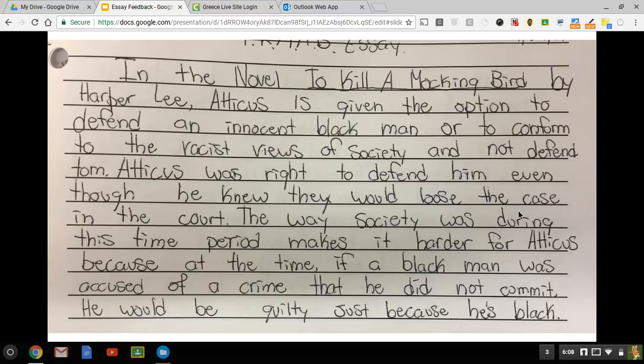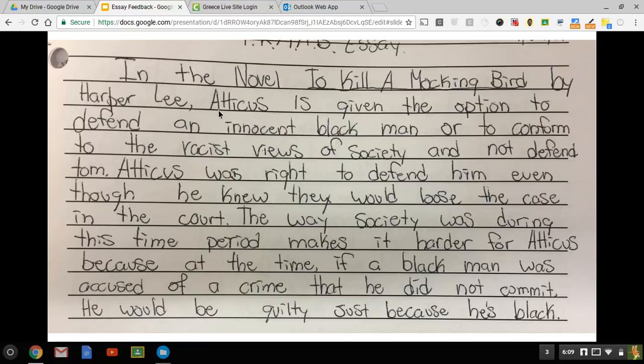The way society was during this time period makes it harder for Atticus because at the time, if a black man was accused of a crime that he did not commit, he would be guilty just because he's black. So this one, similar things. It gives me the title and author. It tells me, in this case, a little bit about Atticus's decision that he has to make. So that's a good way to do this too.